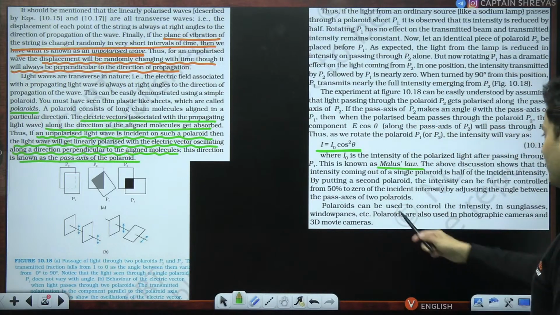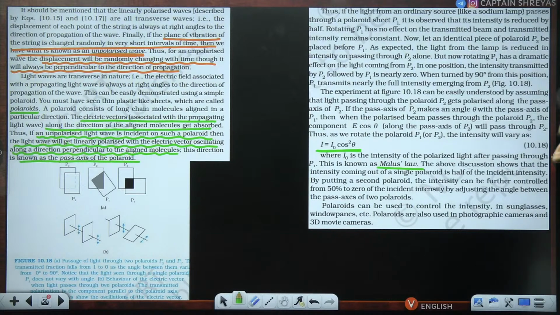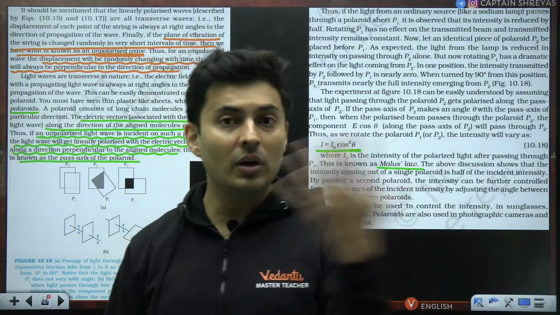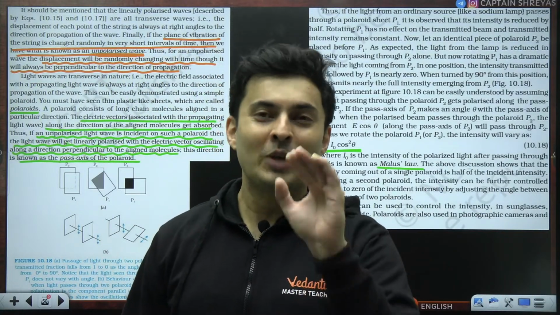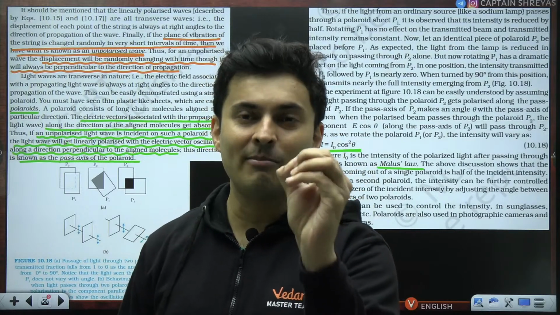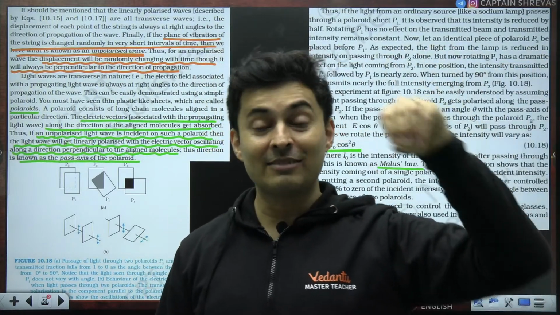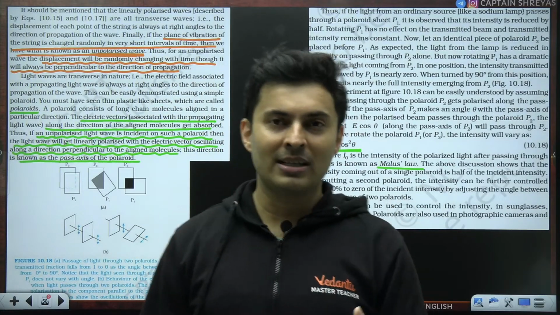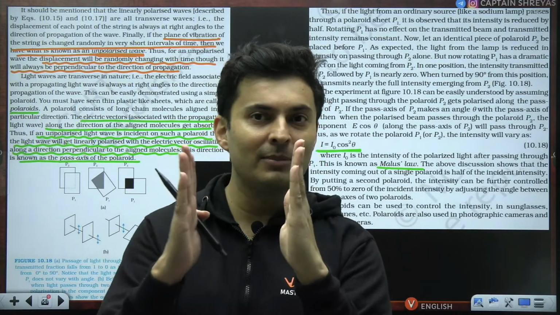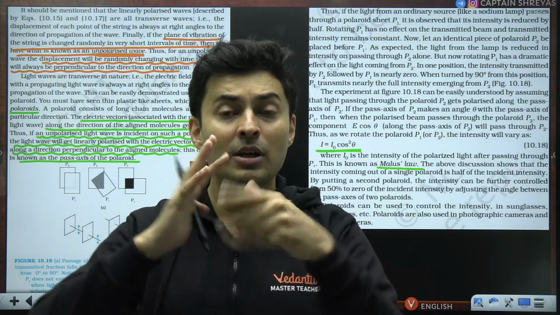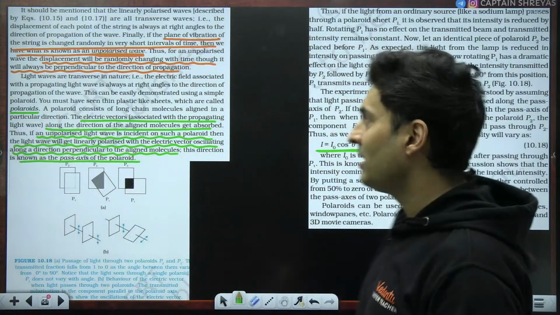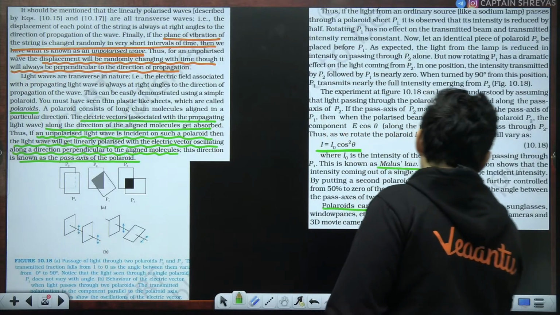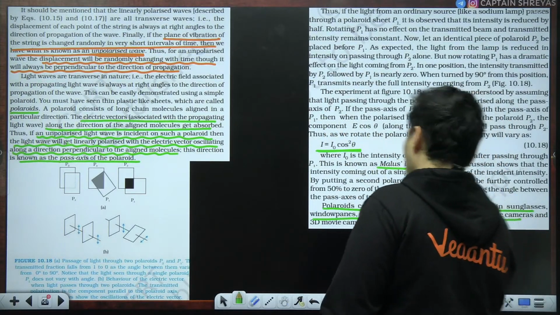Okay. Polaroids can be used to control the intensity in sunglasses, windows, etc. You might have seen these windows which look very transparent, but somehow do not allow much light to enter the room. They are actually made of special crystals and compounds with long molecular chains inside that glass, and they might look transparent, but they will block a lot of sunlight. Maybe there is a film here and a film there, and by controlling the angles of the films, you can choose how much light will enter and how much will not. These are some of the applications of Polaroids.